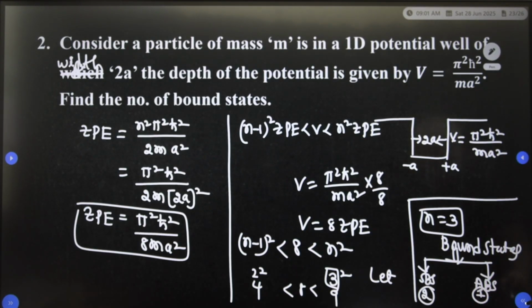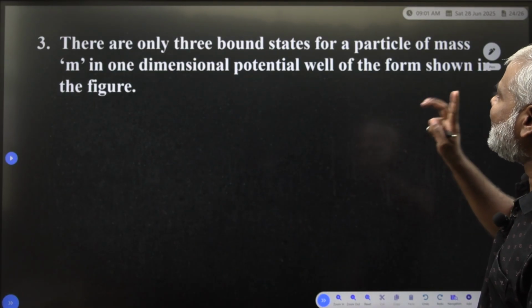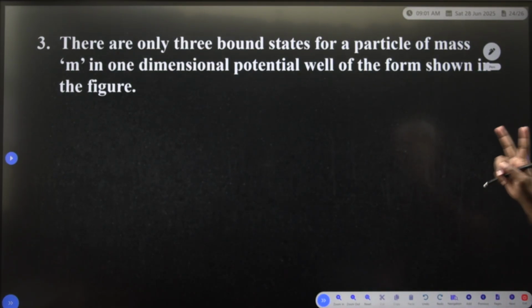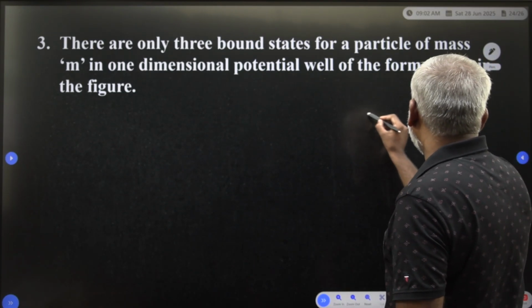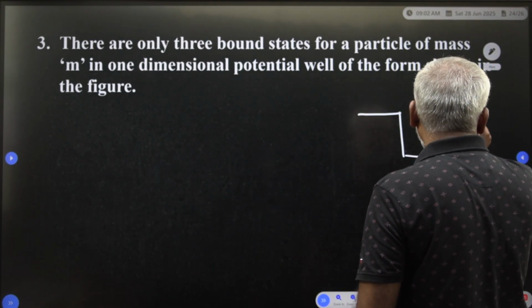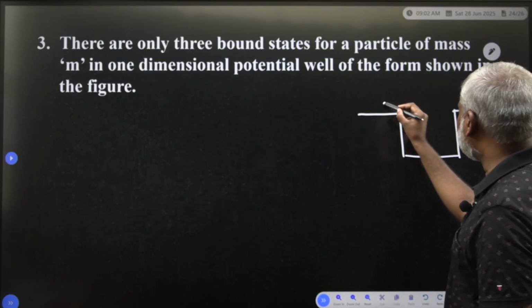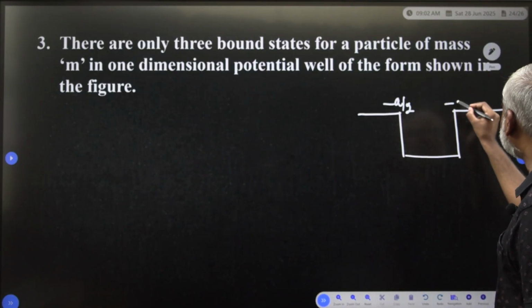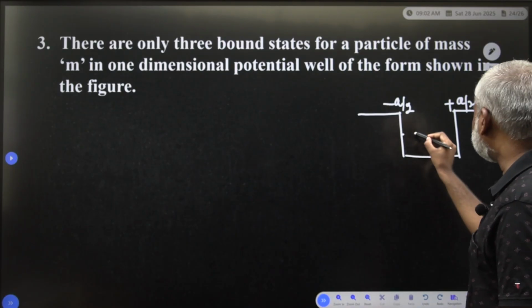Not only that, one more question I will give to you. There are only 3 bound states for a particle of mass m in a one dimensional potential well of the form shown in the figure. So now you have to consider a box from minus a by 2 to plus a by 2. What is the width?